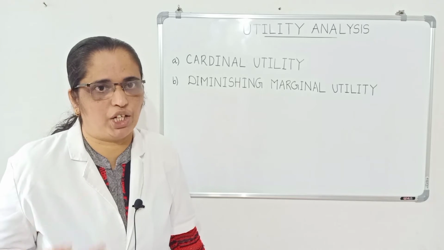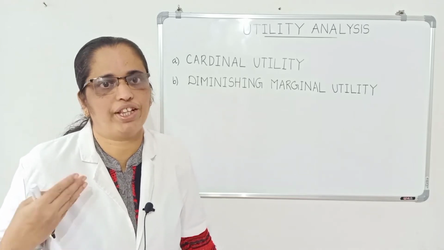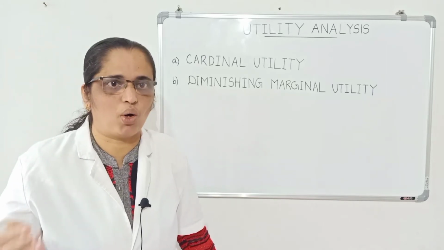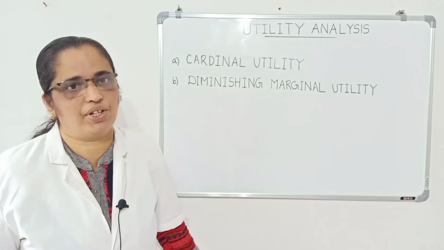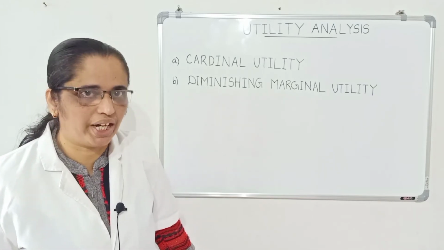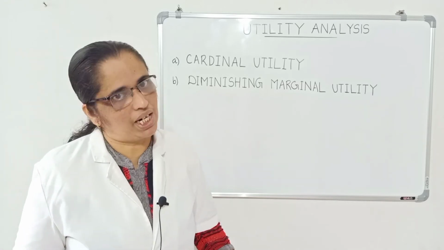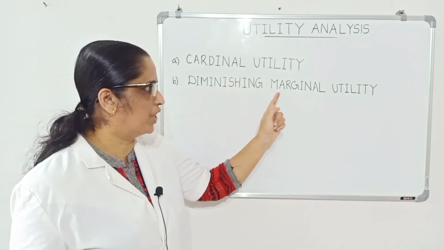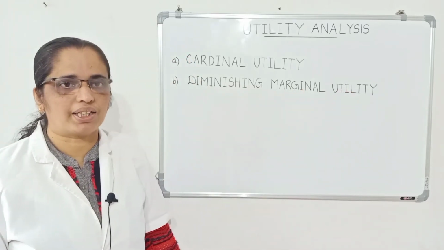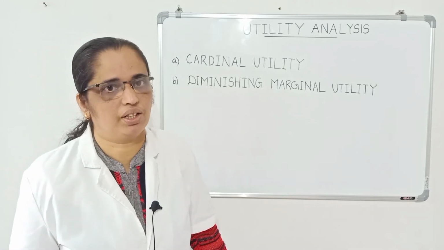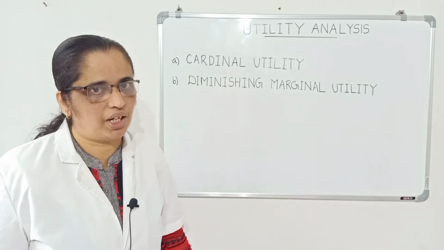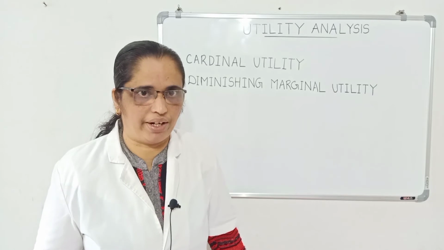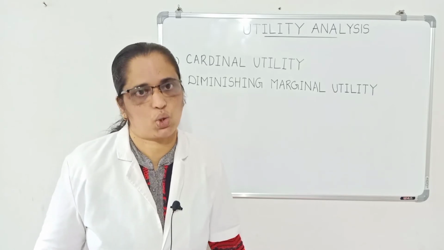When we consume, when we enjoy, when we acquire more and more of a thing, what will be the feeling? The additional utilities or the additional benefits from the successive units will be diminishing. This feeling differs from person to person. This is known as the law of diminishing marginal utility. Marginal utility schedule we already studied. I hope you understood the marginal utility schedule. And now you know how to derive the marginal utility curve from a marginal utility schedule also.